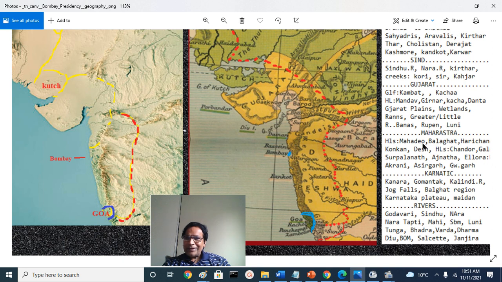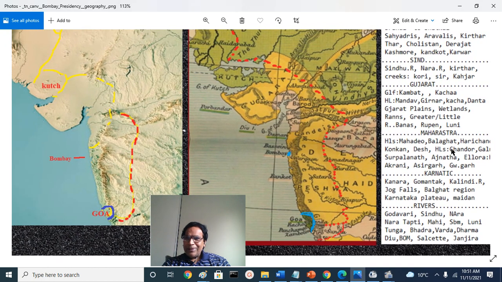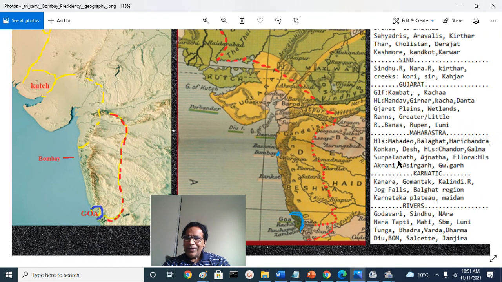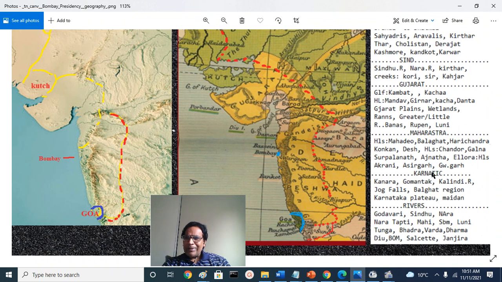Manjra River cuts through the Balaghat and Konkan area and lowland Desh territory, Pune, Satara, Sangli, Kolhapur, and Nasik, that is the historic Baglan region, and hills like Chandor Hills, round about Chandwad Taluk of Nasik district, and Galna Hills, that means the Girna River flows to the border of the Nasik district and Khandesh, Galna Hills, Satmala Hills, Ajanta Hills, Ellora Hills, Aurangabad, Daulatabad, Khuldabad, and the offshoots of Satpuras, Akrani Hills, Asirgarh Hills, Gavilgarh Hills.